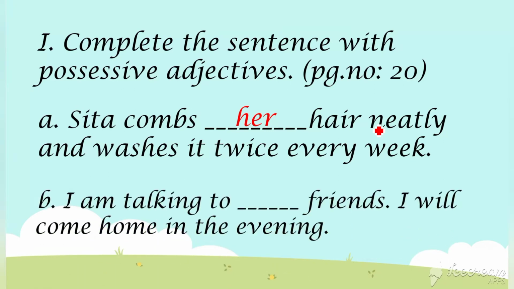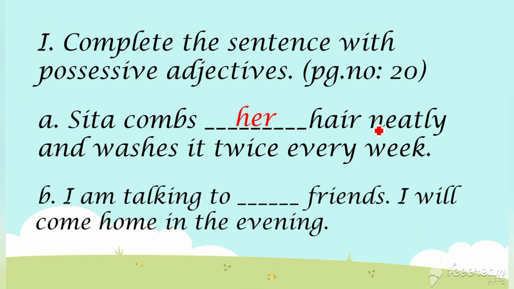Then see here, B. I am talking to dash friends. I will come home in the evening. So here, I is the first person, second person, or third person? First person, right? So for first person, what is the adjective we have to use?